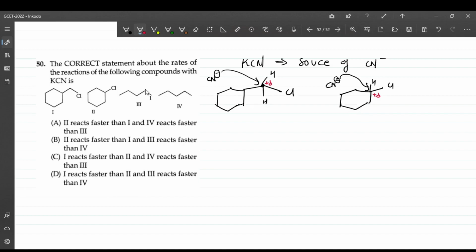And okay, here I feel this should be a Cl, this should be a Cl, and I guess here this should be Cl. Okay, if that is the case, then in this case also, here there is more steric hindrance, here there is less steric hindrance, right? Here there is methyl and a propyl group connected, so here there is only one propyl group connected. So here steric hindrance is less, so 3 reacts faster than 4. So the answer is option D.